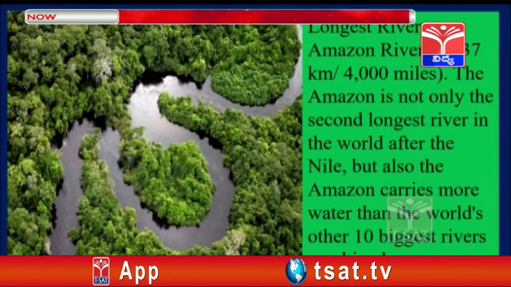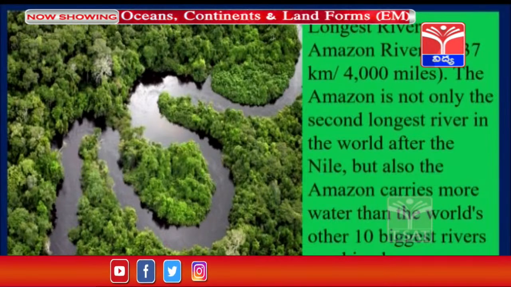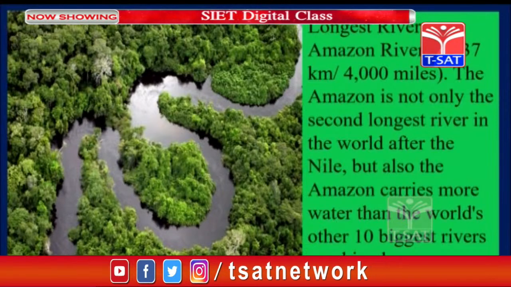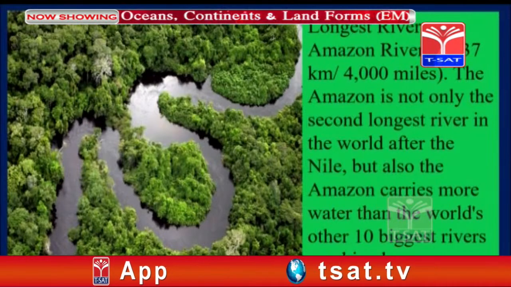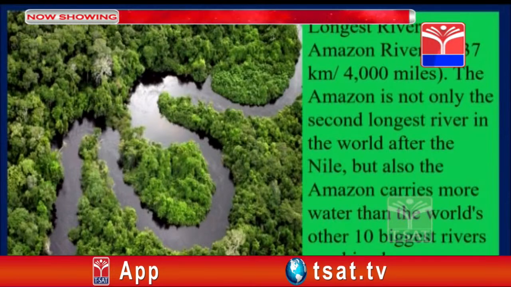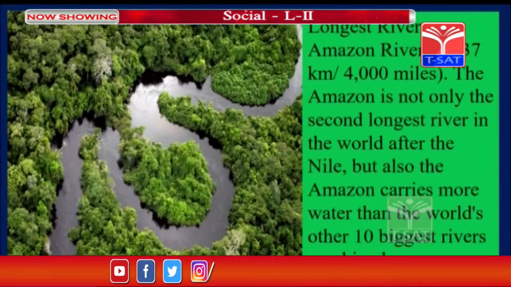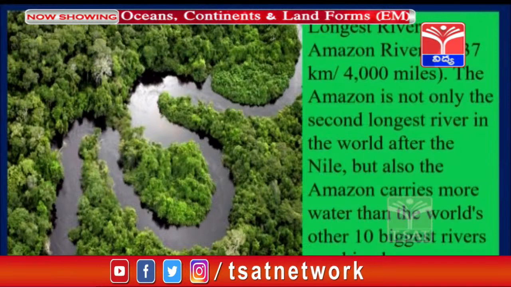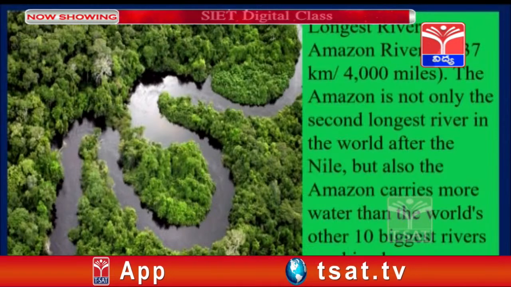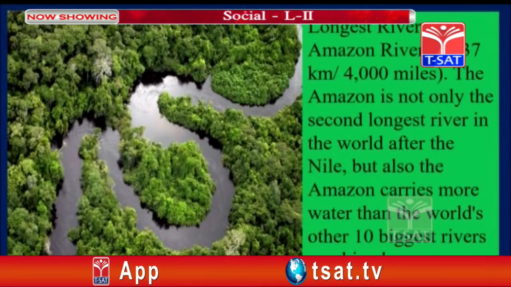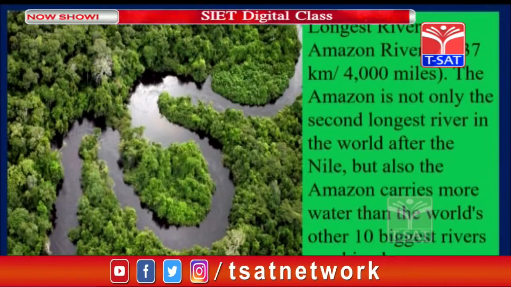If we see the special features of this continent, it has the Amazon, a very long river. The Amazon is the 2nd longest river in the world after the Nile. The Nile is the longest river, in the African continent, flowing through the Sahara Desert and Egypt. But the Amazon, in South America, also carries more water. Volume wise, it carries almost the water of the 10 biggest rivers combined. So it is very important for South American agriculture.